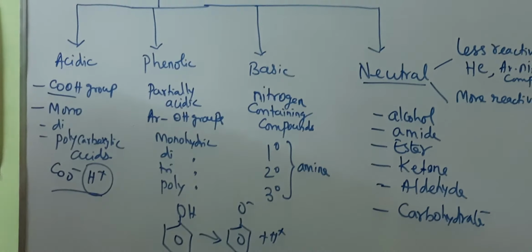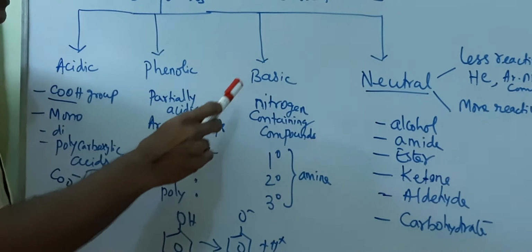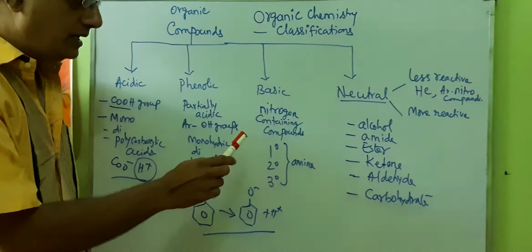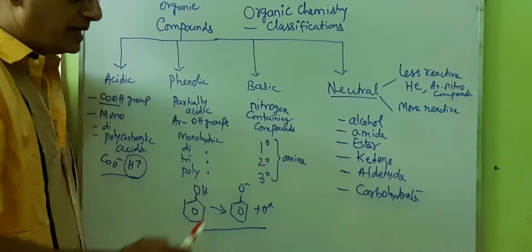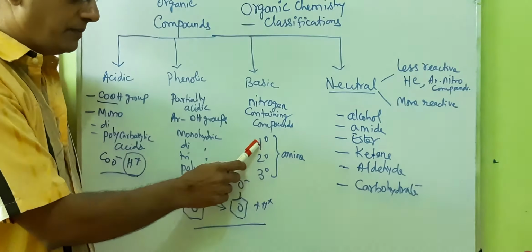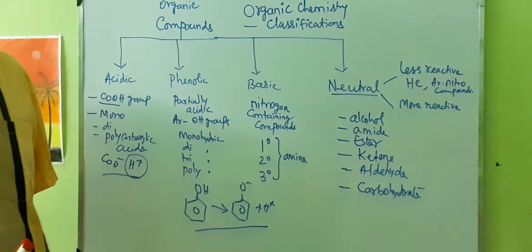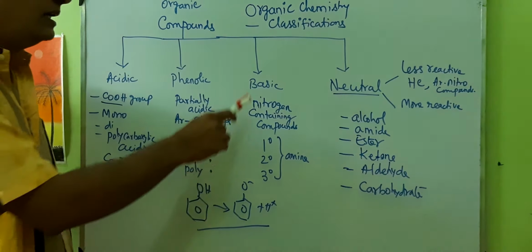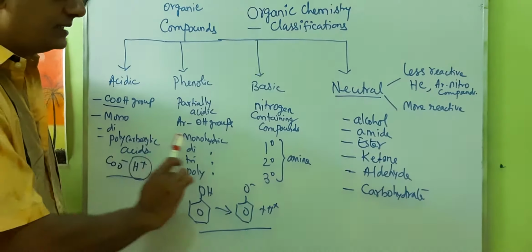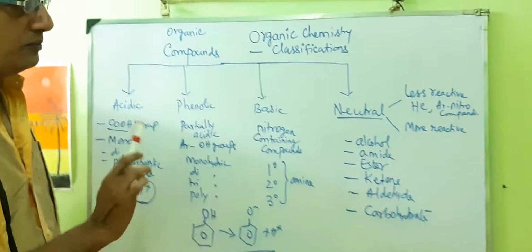There are some exceptional cases, but compounds containing a nitrogen group, such as amine systems with NH2, primary amines, secondary amines and tertiary amines, are generally called nitrogen containing compounds, as a general classification.